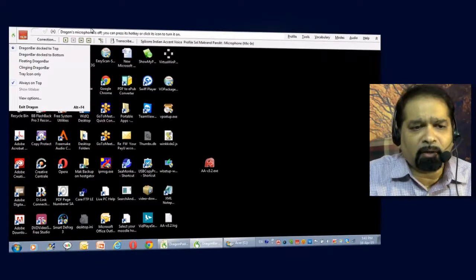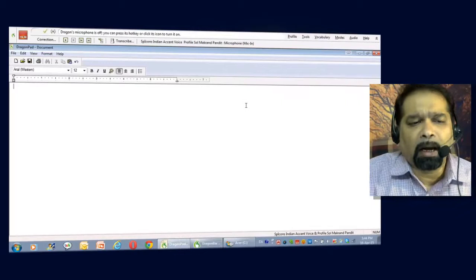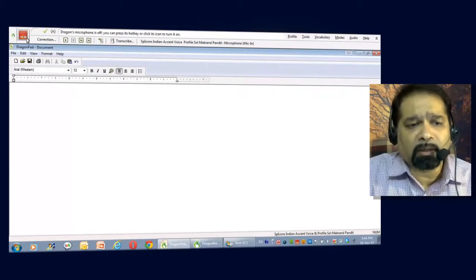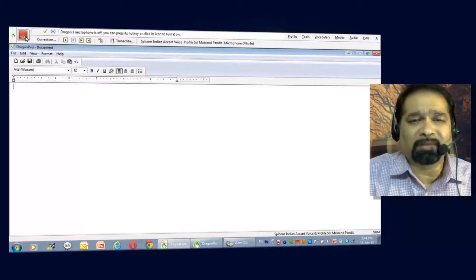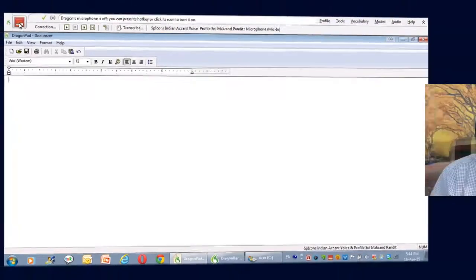So over here on the screen, you see that the tool has opened up. The name of the tool is Dragon Naturally Speaking. And I'm going to open the Dragon Pad. So Dragon Pad is open here. You can see a blank screen here. And let me go ahead and talk. Now over here on the left corner, you'll see an icon of a mic. Right now, this mic is not sensitive, or I have turned it off. So I'm going to turn it on. And after I do that, you can see the tool will start typing whatever I'm saying. So let's switch on the mic.